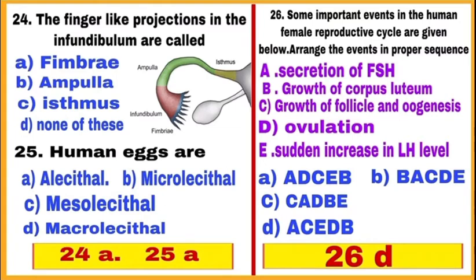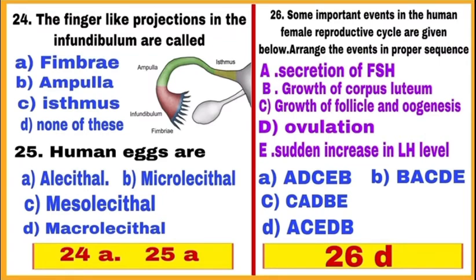Then macrolecithal eggs, which contain large amount of yolk. Eggs of shark, bony fishes, reptiles, birds and egg laying mammals are macrolecithal. But in humans, the egg is almost free of yolk and is called alecithal. So, the correct choice is A. Human eggs are alecithal. Mark A.